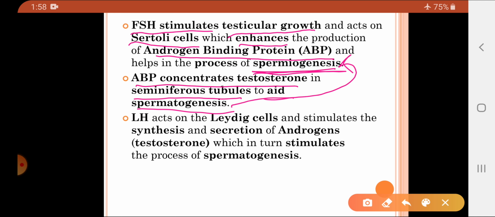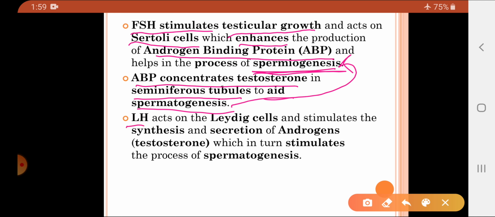So FSH is responsible for the growth of the testes. It works on the Sertoli cells, which in turn release androgen binding protein, and this androgen binding protein concentrates the testosterone, that is, it allows the concentration of the testosterone in the seminiferous tubule, which finally helps in the process of spermatogenesis and in spermiogenesis.